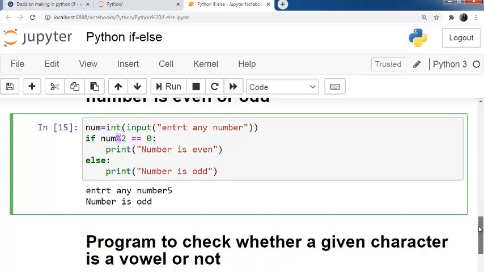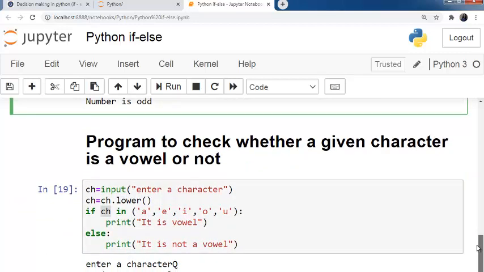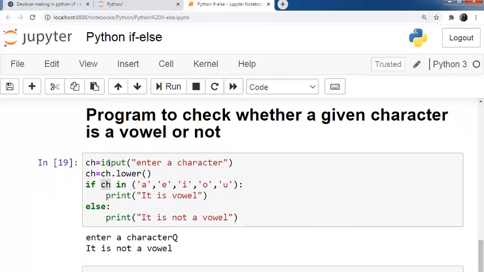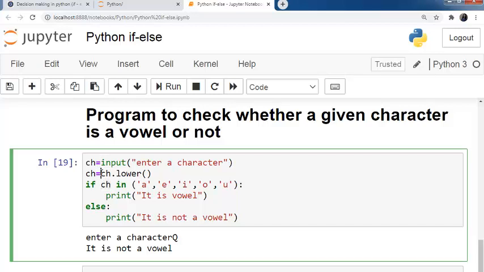So for this, you can write a program simply like this. Just take a user input. You can enter a character. You know Python takes an input as a string, so you don't need to convert it to a string. It will automatically be taken as a string. So the character will be taken as a string. Then sometimes we enter a capital character and sometimes a lower character. So what I have done here, I convert into a uniform format like ch dot lower. I'm converting everything to lower case. And then I'm checking the if condition.